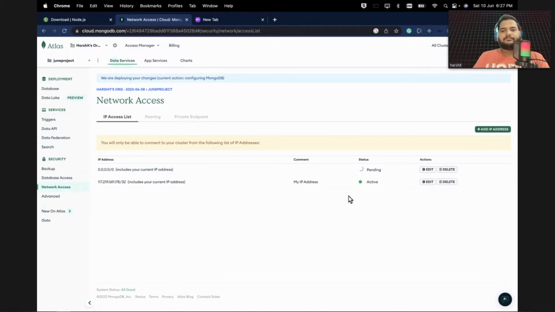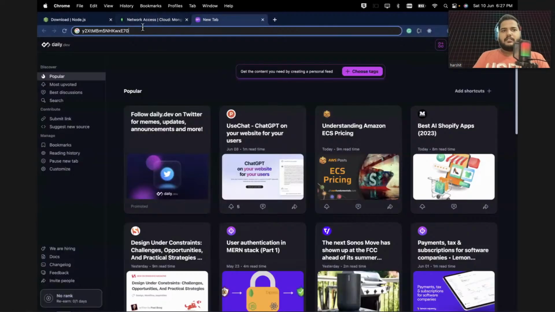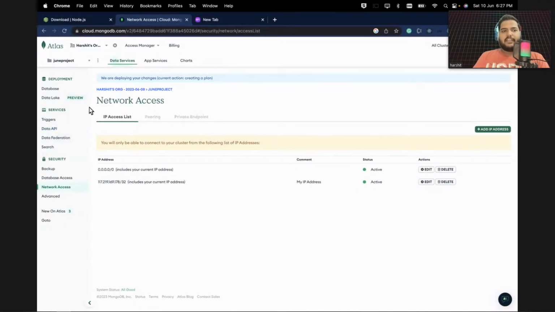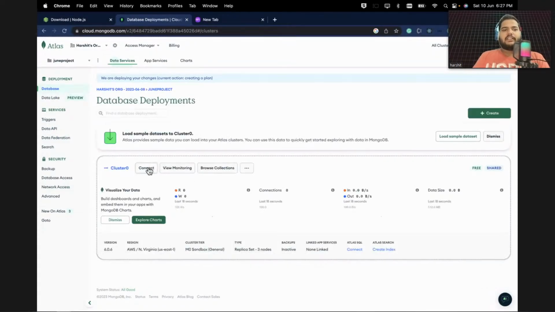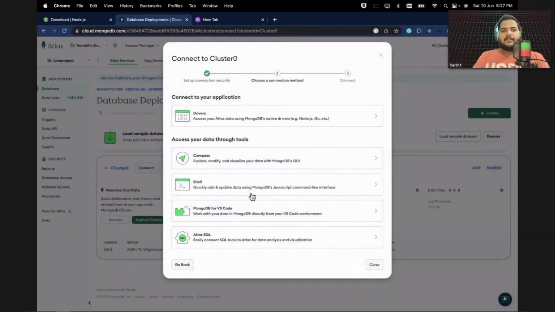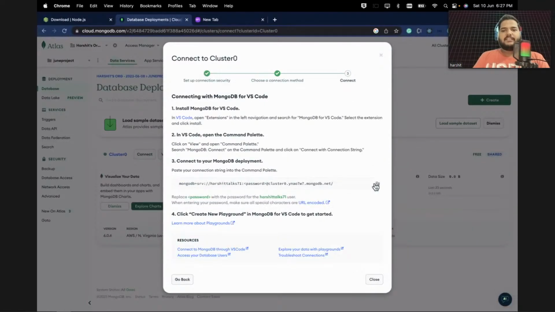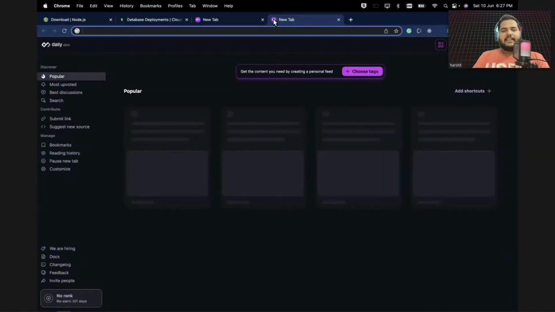Let's wait. Let's wait for it. And always remember the password. Okay, now it's active. Now again go to the database. Now again click on this connect. The same thing, same link here. You will copy this link here, copy this link. Now what you will do, you will see this link here.